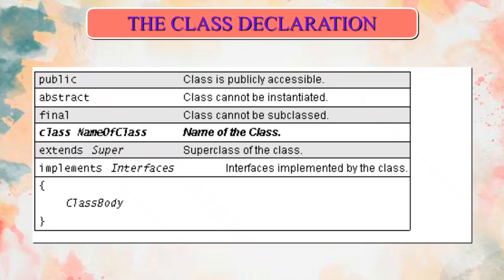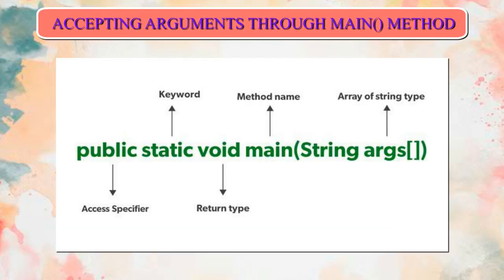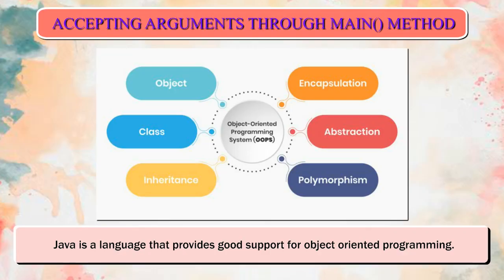The class declaration. Let us understand the concept of a class and how it is declared and used with the help of the following program. Accepting arguments through the main method. Java is a language that provides good support for object-oriented programming.